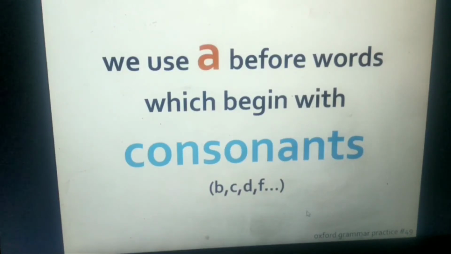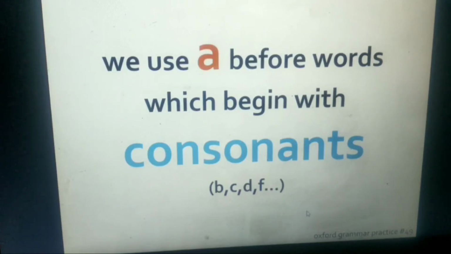Now let us look at the use of article a. Article a is used before words which begin with consonants. Hope all of you understand consonants.